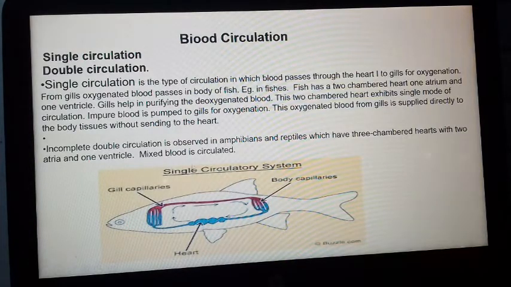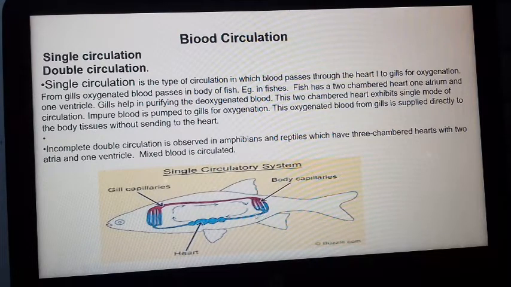Now we will discuss blood circulation: single blood circulation and double blood circulation. In single blood circulation, the heart pumps blood into the gills where oxygenation occurs, CO2 is released out and oxygen comes through the gill into the blood, and from the gill blood is sent to different parts of the body.